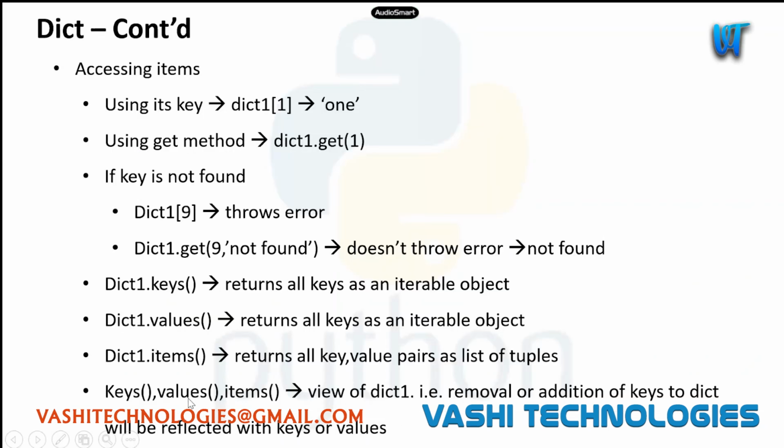And if you see, these keys, values, and items are views of the dictionary on which they are being called. Views in the sense it will just create a view of the dictionary, similar to SQL views, right?